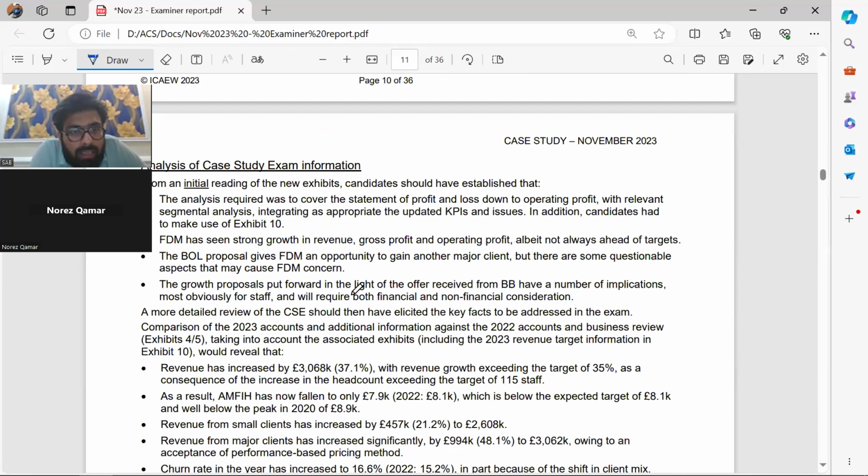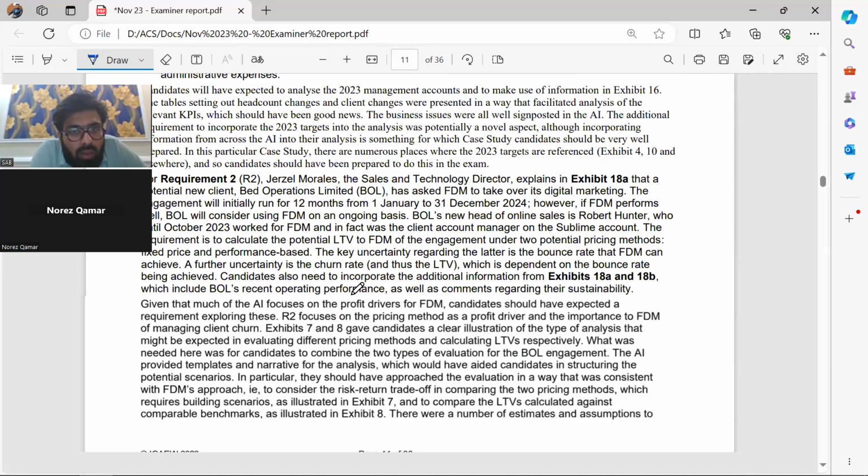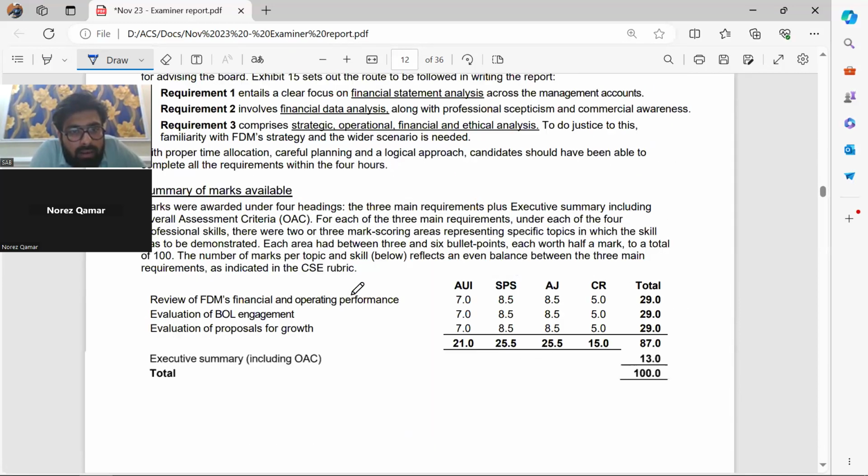So analysis of case study, examination. We're not going to have this here for the time being. We know the marks breakup in this question, and it's similar to the others, right? So in 29, you make sure you are scoring at least 15 in every particular requirement. If any requirement fails, I'll show you the script of failures also. They passed the first 2 requirements but failed the third, right?